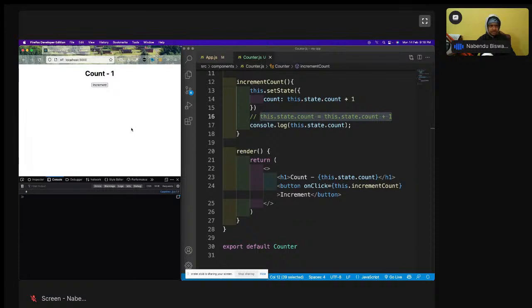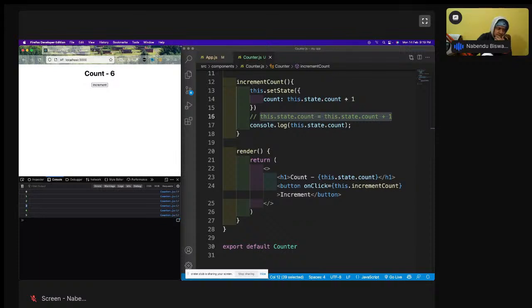1 is incrementing, 2 is incrementing, 3 is incrementing fine. But there is a slight issue, or rather, it is not an issue. The thing is that it is 4 and it is showing me 3. It is 5, it is showing me 3, because React is actually very fast. The moment it sees this.setState, it goes to the render and updates it, but the console.log shows the old state only.